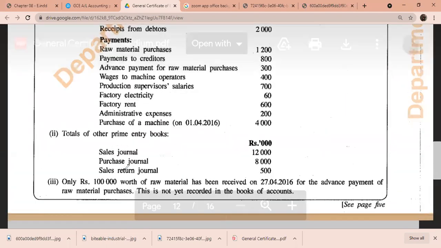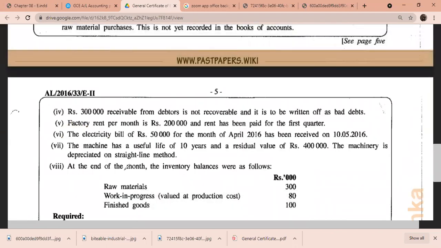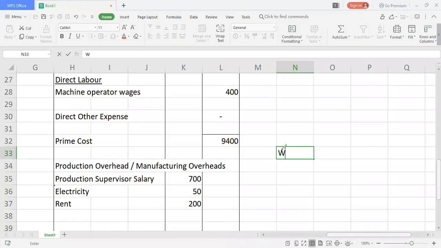So now what is the machine's cost? 400,000, and they are saying that the machine has a straight line useful life of 10 years and residual value of 400,000. The machinery is depreciated on straight line, a very easy sum. So I'm going to move on to find my machine workings. If you want, you can also put a working and do with me. So machine depreciation, I'm going to find it out.